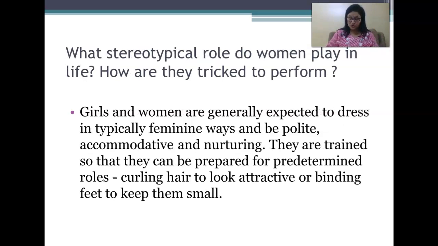Now this is the last question of this passage. What stereotypical role do women play in life and how are they tricked to perform? Girls and women are generally expected to dress in typically feminine ways and be polite, accommodative and nurturing. They are trained so that they can be prepared for predetermined roles, curling hair to look attractive or binding feet to keep them small.